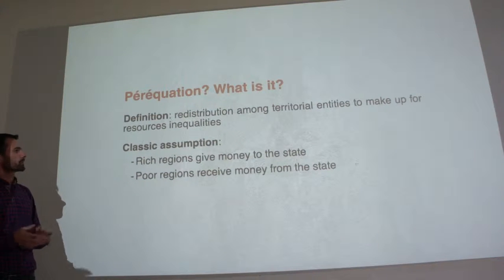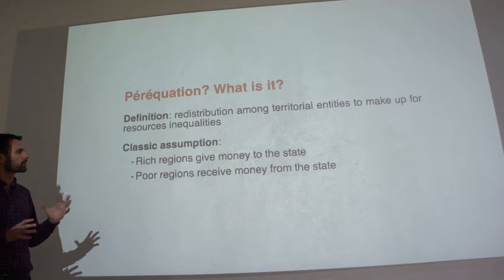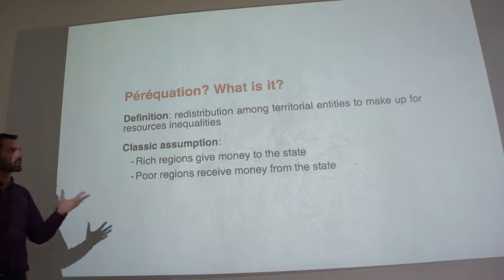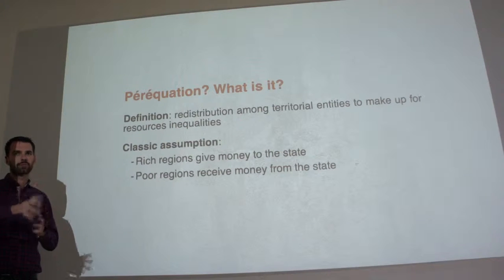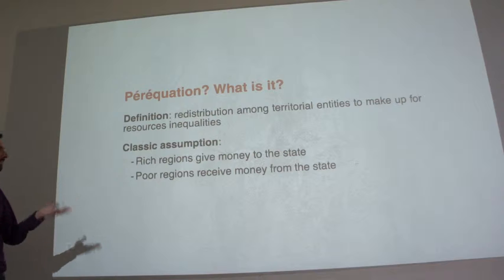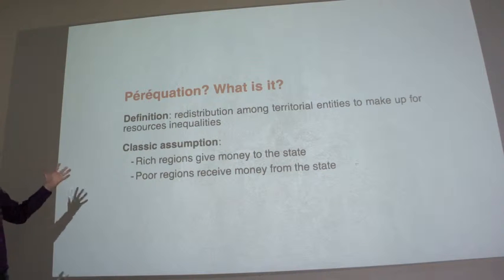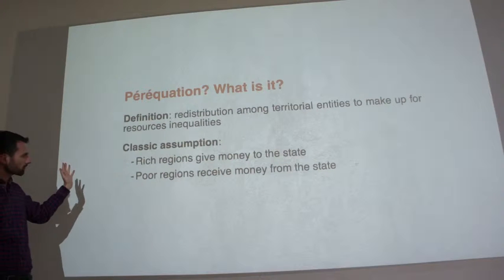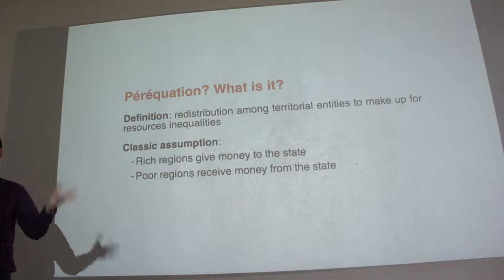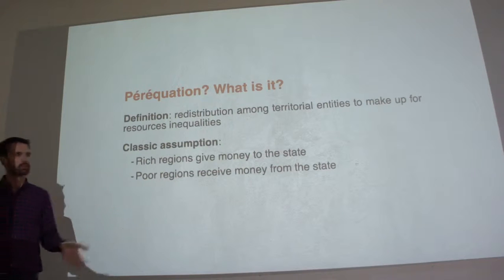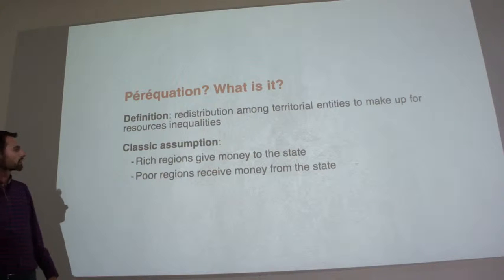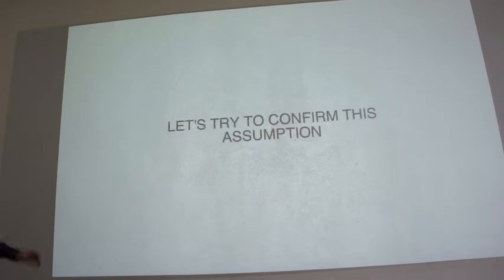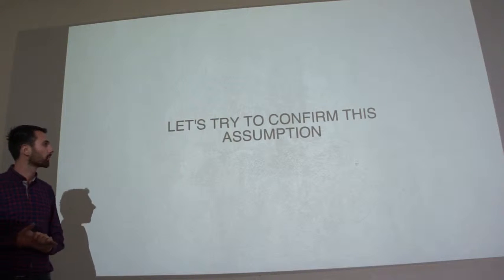The purpose of péréquation is to redistribute money between different territorial entities, like regions, and then sub-regions and everything, to make up the resource inequalities, because there are rich regions and poor regions, and we try to make it balanced. So the classic assumption about the system is that we think rich regions will always give money, and poor regions will receive money, to make up these inequalities. And with this application we are trying to confirm if this assumption is right or not.